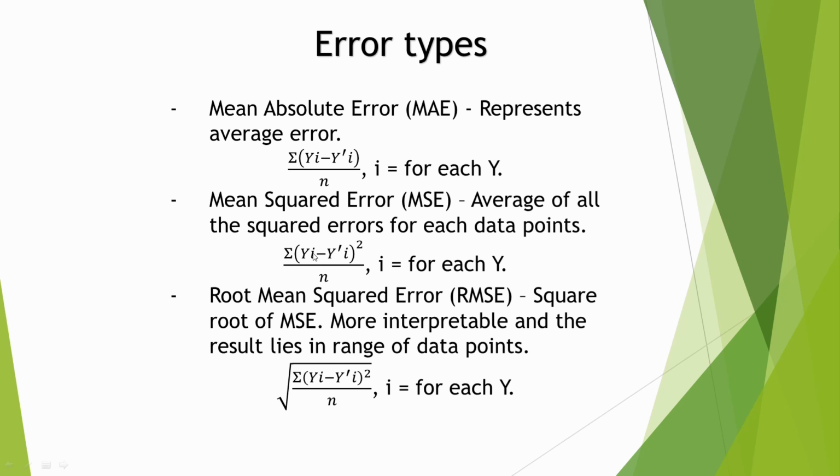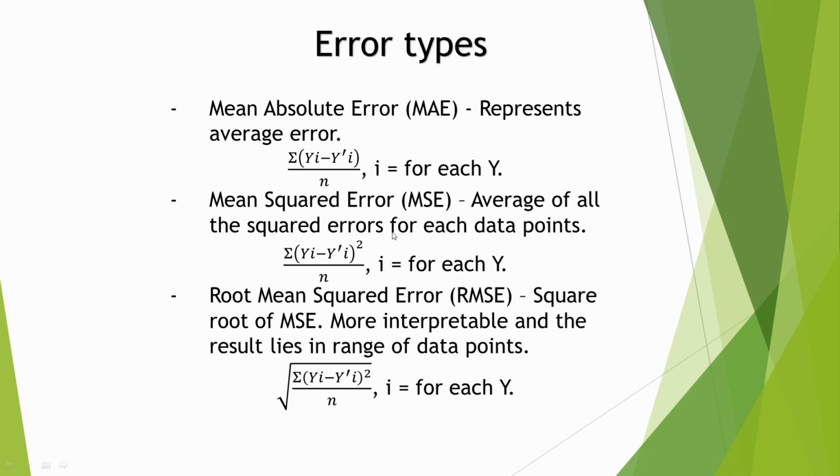There are three types of error validations which can be applied in linear regression. The first is mean absolute error. It represents the average error. The difference is calculated for all the data points of y, summed up, and the average is calculated like this. Here n is the number of data points and i indexes each y data point. So this is nothing but the average error. There is a disadvantage: the difference can be positive or negative based on the test data and the prediction values.